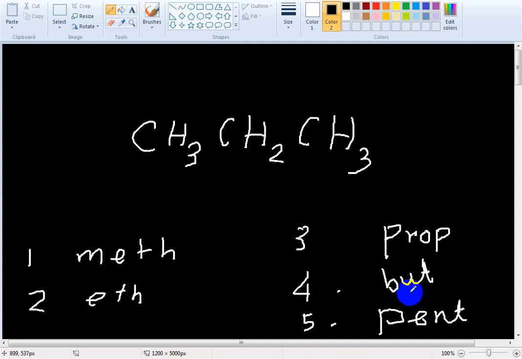Okay, but if the number of carbon in a chain is 4, you will use the prefix but. Now, how many carbon in this chain? This chain, how many carbon? Samir, how many carbon in a chain here?